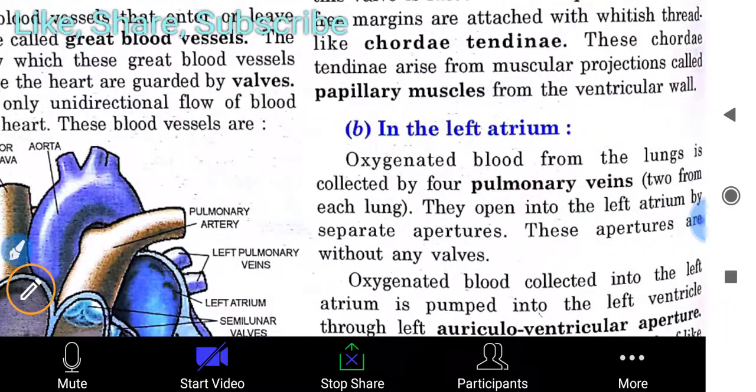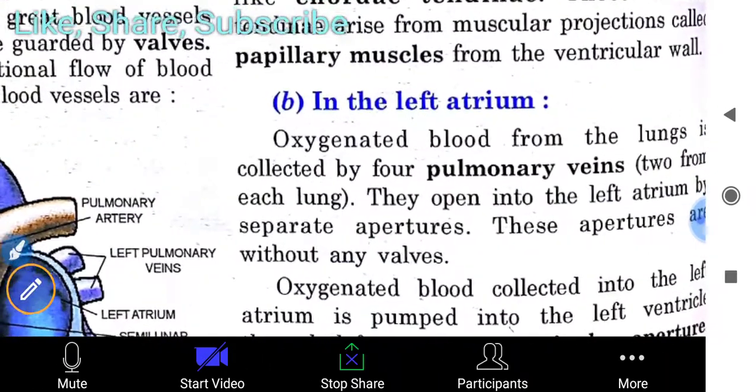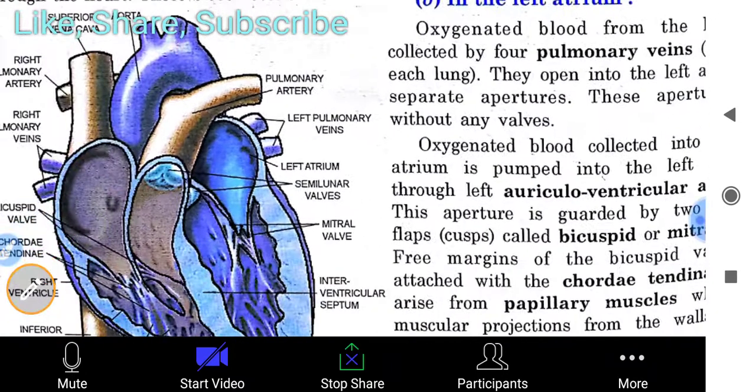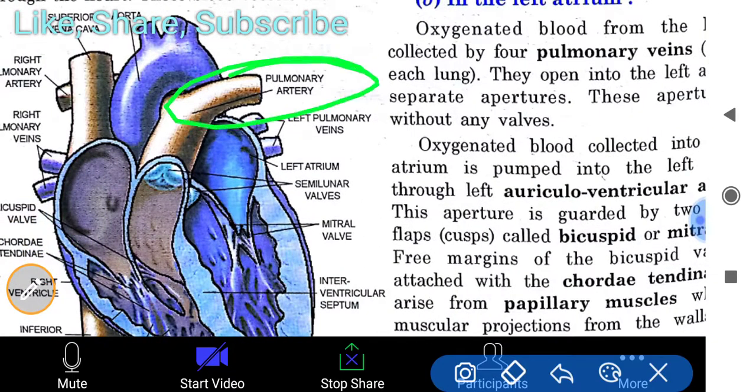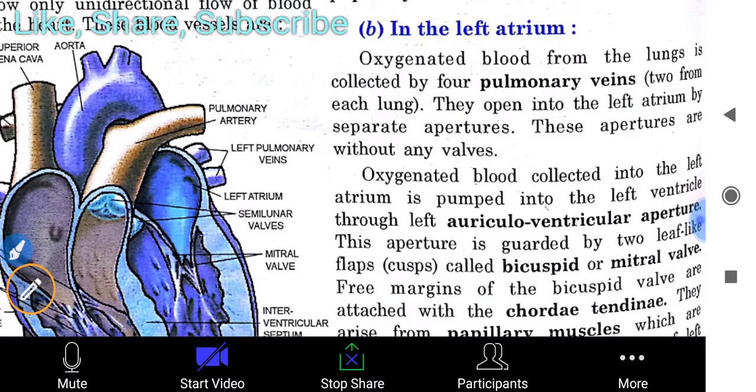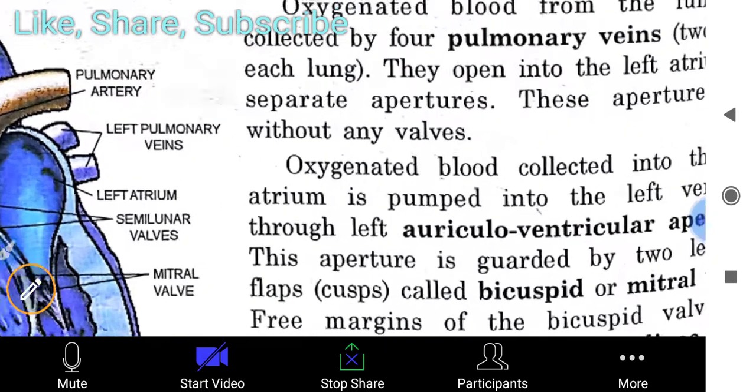Then in the left atrium, oxygenated blood from the lungs is collected by the pulmonary veins, two from each lung. They open into the left atrium. As I already told you, pulmonary means lungs, so they carry the blood from the lungs. The pulmonary veins open into the left atrium by separate apertures. These apertures are without any valves.